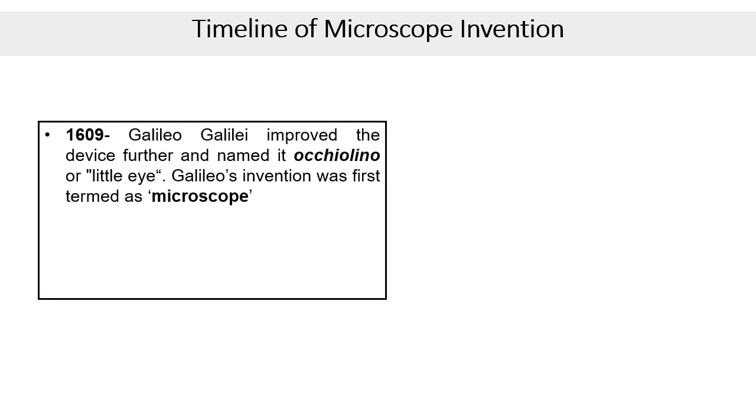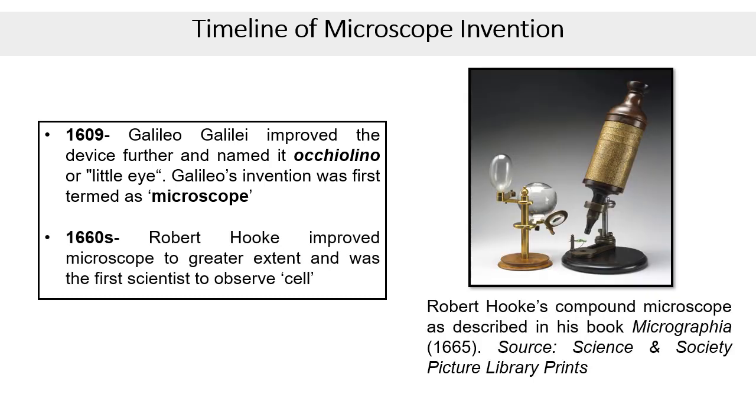In 1609, Galileo improved the device further and named it Occhiolino, which means little eyes. Galileo's invention was termed as microscope for the first time. During the 1660s, Robert Hooke improved the magnifying ability of microscopes and became the first person to observe cells. Here we can see Robert Hooke's self-designed microscope, which is described in his book Micrographia.